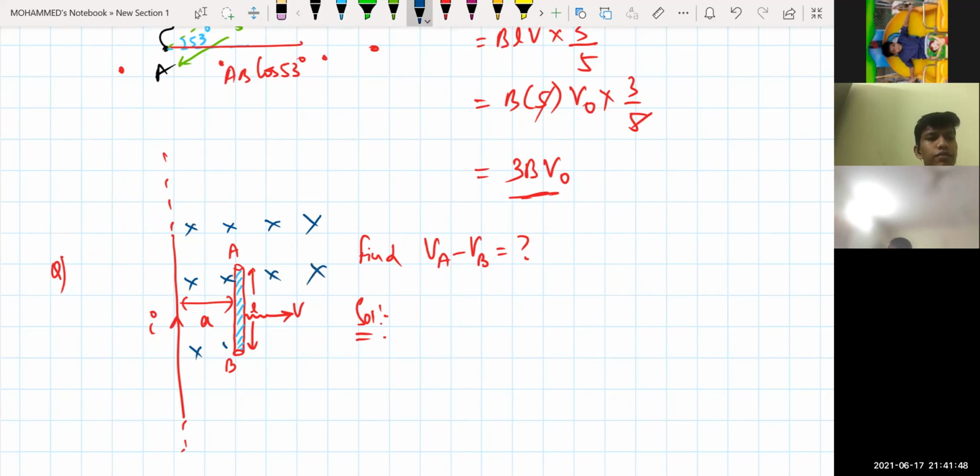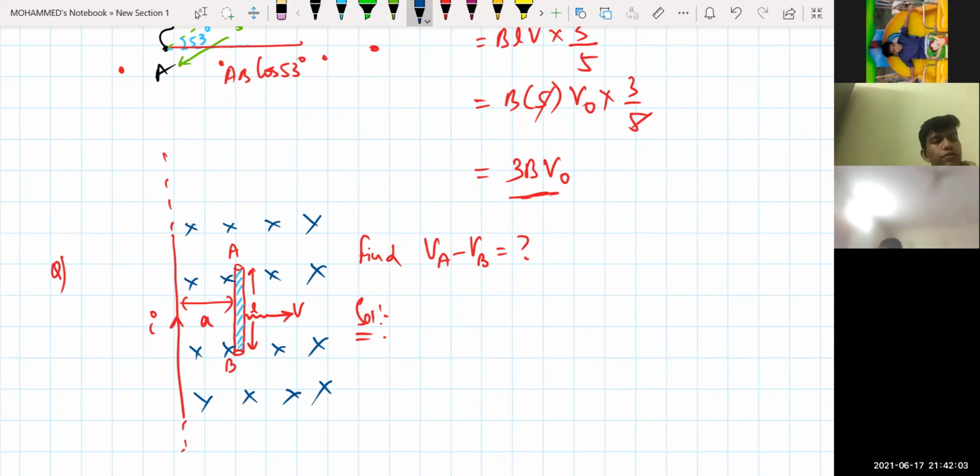Is this point clear? Take your right hand, keep the thumb in the direction of current, and the curling of the fingers is going into the paper. That means the magnetic field is right now into the paper, into the plane.